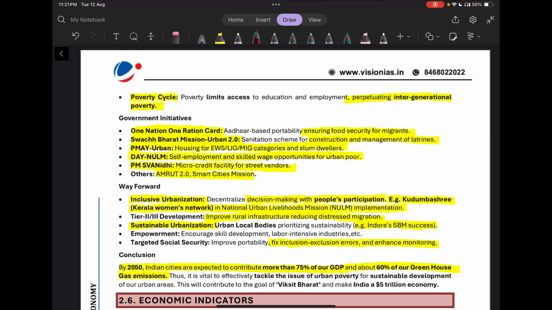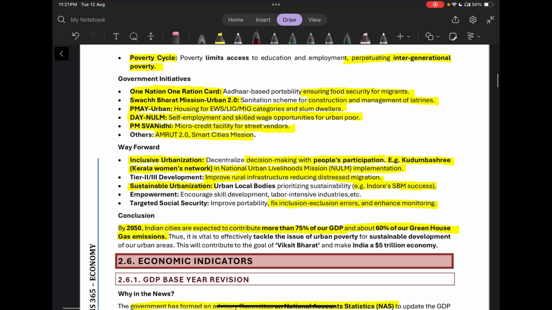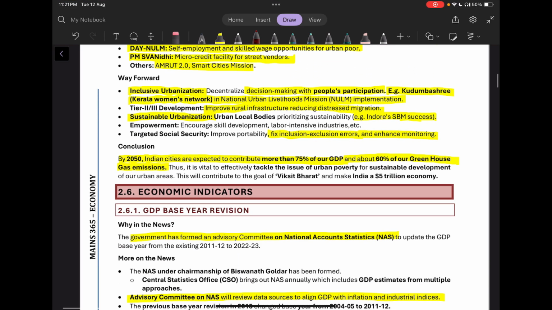Then we have Deen Dayal Antyodaya Yojana. So this is for self-employment and skilled wage opportunities for the urban poor. Then we have PM Swanidhi. This provides microcredit facility for street vendors. We also have Smart Cities Mission.